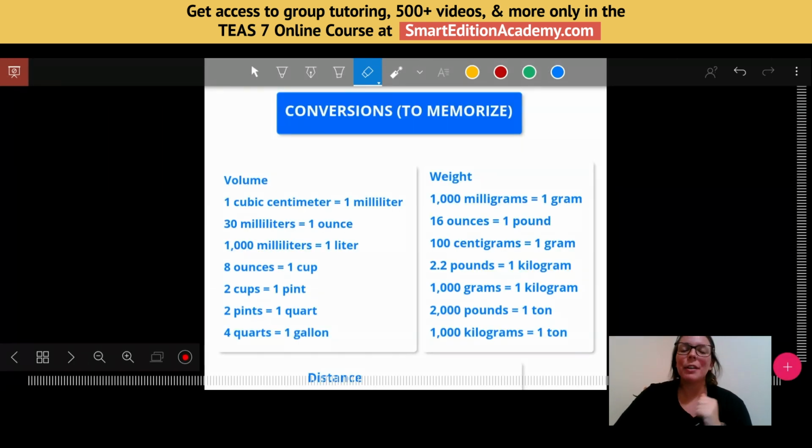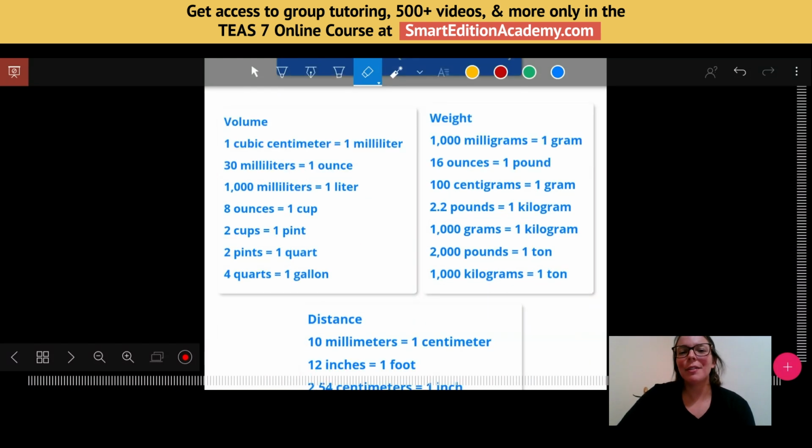I also have some conversions for you to have memorized. Again, you really want to have these ready to go. So when you see a conversion problem, you are just able to plug it in, use your calculator, and not have to think too much about the specific math and allow yourself to really think about the word problem and what it's asking. So I have a quick little picture or screenshot of the volume and weight conversions, and then I will arrow down so you can see the distance.